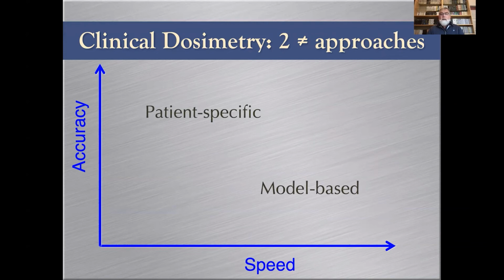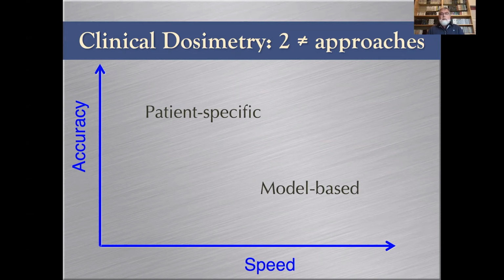They are represented here as a function of speed and accuracy. It is clear that if you go in the direction of model-based dosimetry, it's going to be a fast computation because you get S from pre-computed tables. And so you have a very quick idea of the irradiation delivered. Then it will not be the irradiation delivered to your patient. It will be the radiation delivered to a model.